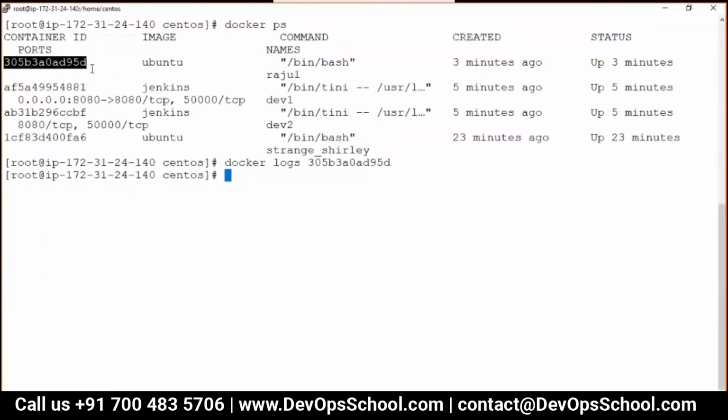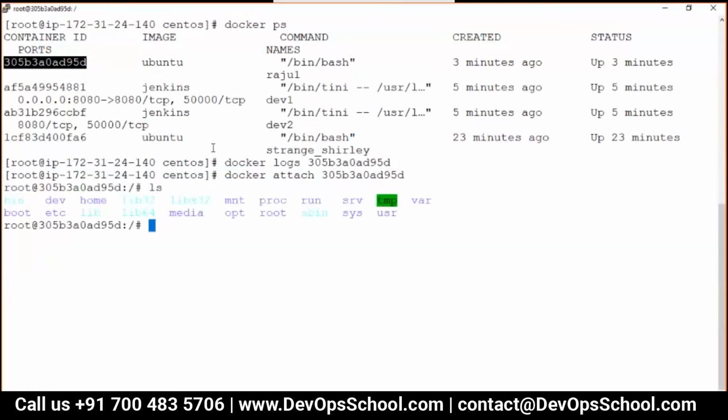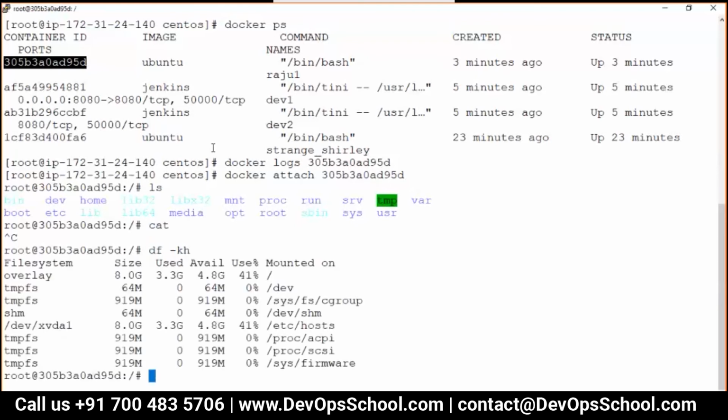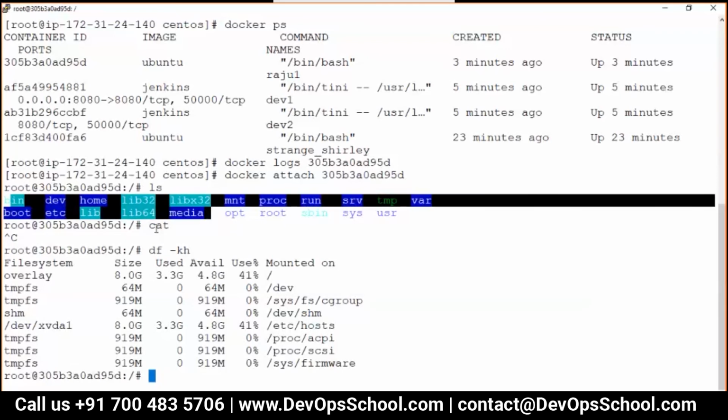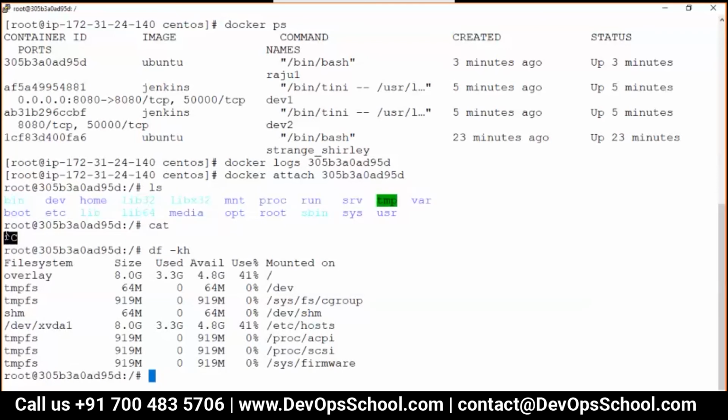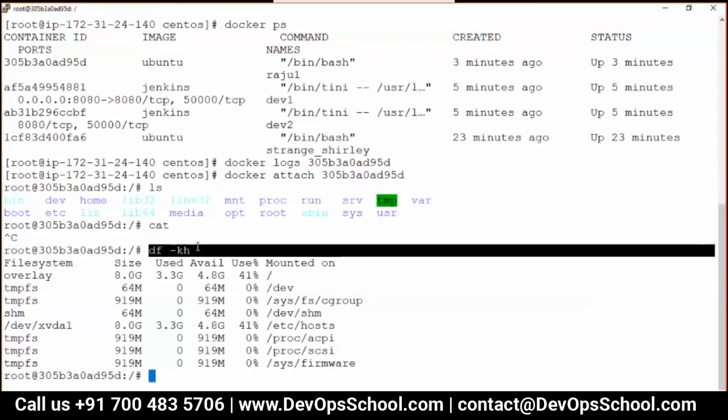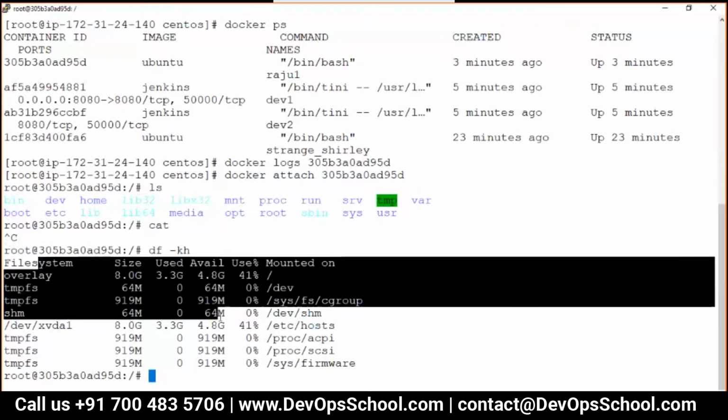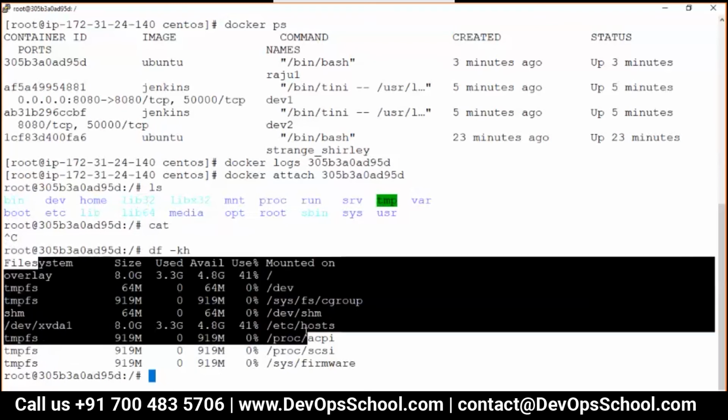So can I go and attach and do something to this container? ls, cat, cat is not good, ls, df -kh. I run this term command. See the beauty, guys, see the beauty. I run ls, I got this output. I run cat and I cancel this. I run df -kh and I got this output. Now how do we come out of this?